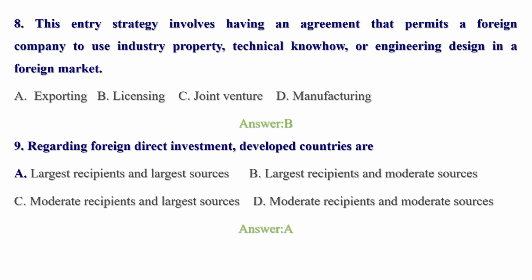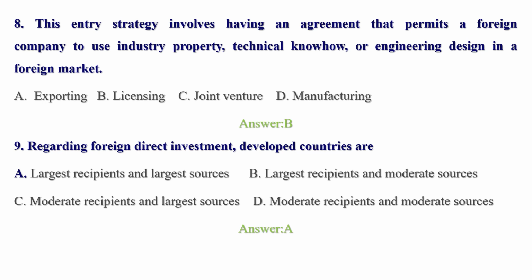Among them, licensing is mainly concerned with the agreement between licensee and licensor. Therefore, in that scenario, there is permission for a foreign company to use industry property, technical know-how, and engineering design. So licensing is the correct answer.